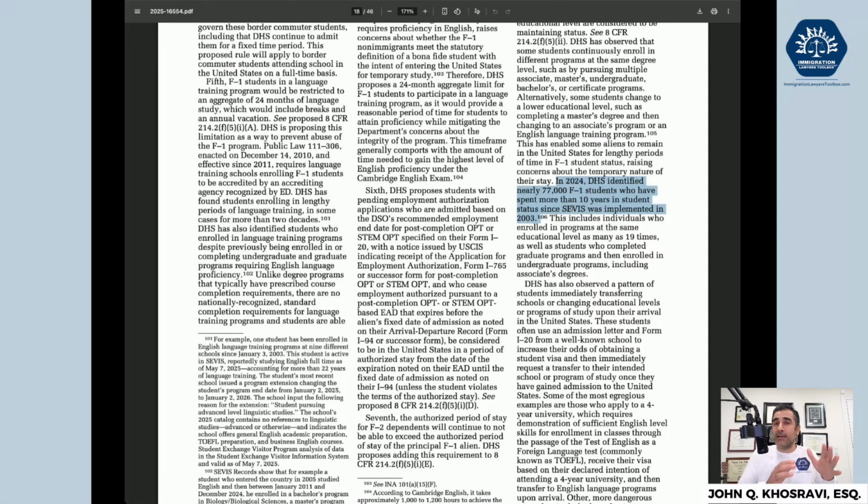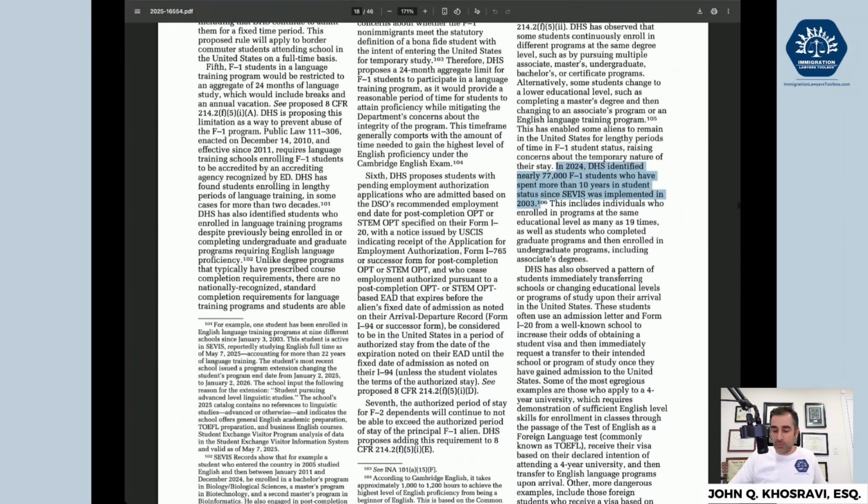Again, they're identifying that they have the solution, SEVIS, that identifies these specific students they have a problem with. They admit that they have the solution right there already for the problem they're trying to solve for. But here they're saying 77,000 students. In that first footnote, they're saying 2,100. Is there some sort of miscalculation? Why would they calculate something at 2,100 there, 77,000 here?